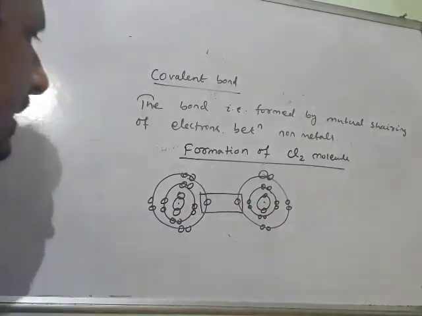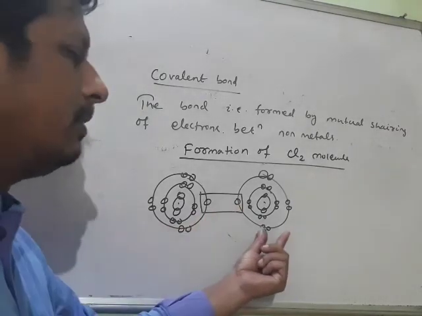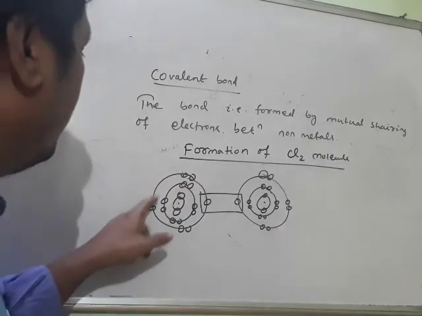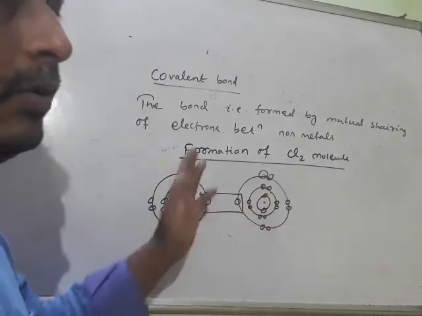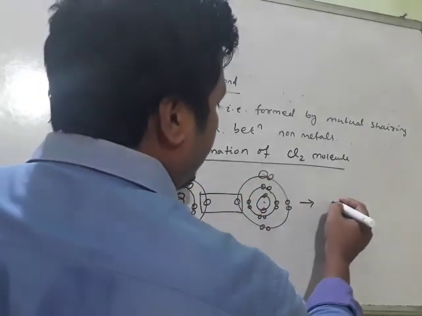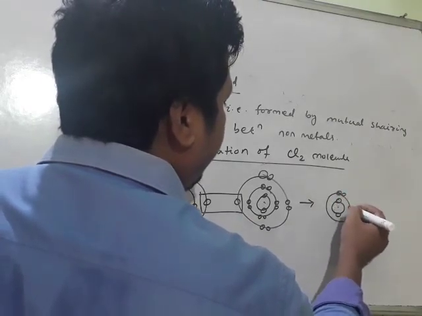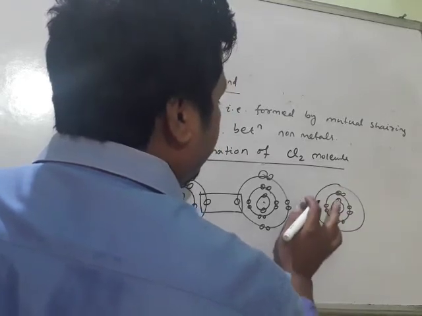When they mutually share, these two electrons will be counted for this atom also and for that one also. Now if I count the valence electrons of this chlorine atom: 2, 4, 6, 7, 8, and of this one: 2, 4, 6, 7, 8. So both are satisfying the octet rule. In the next diagram, each is 2, 8, 8.